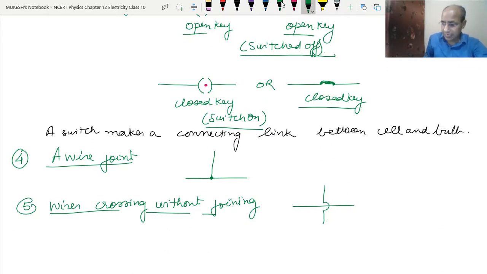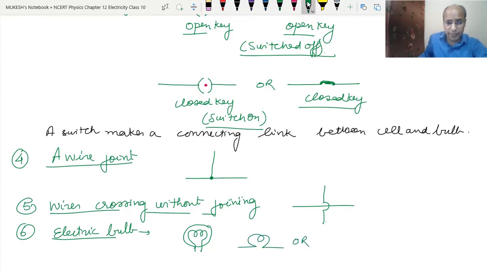Okay, next is electric bulb. The electric bulb is where we get the light. So we can represent this this way. This is the way of representing the electric bulb: the bulb sign, the filament and the circle. This is the positive, this is the negative. Or we can represent it like this also, or like this also. Any of the signs we can use for the bulb.